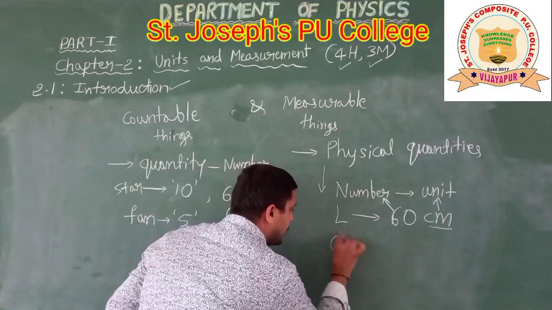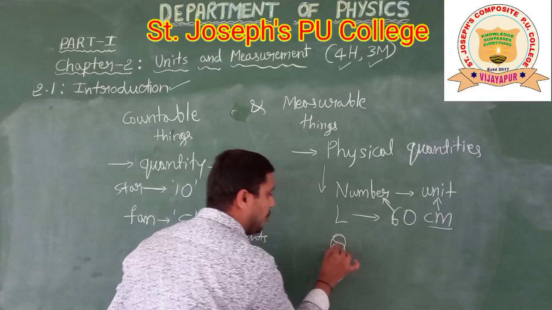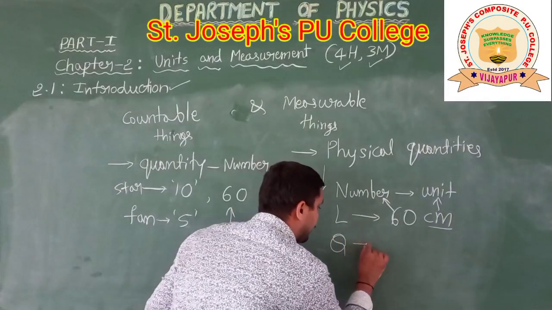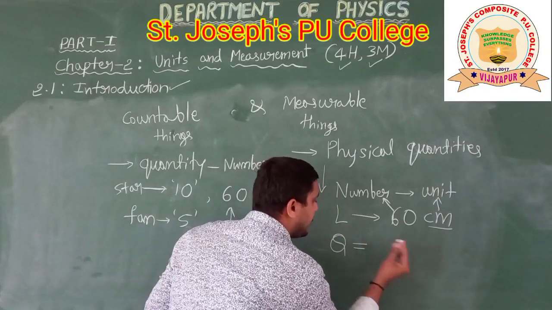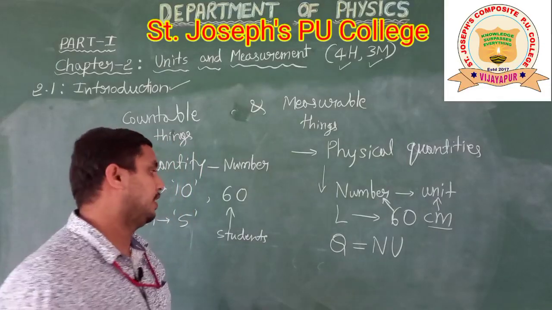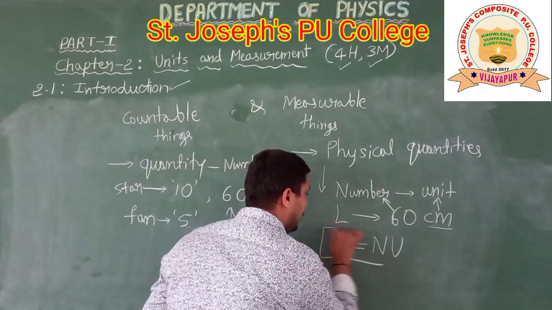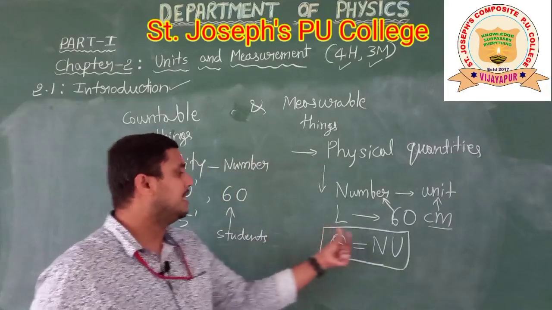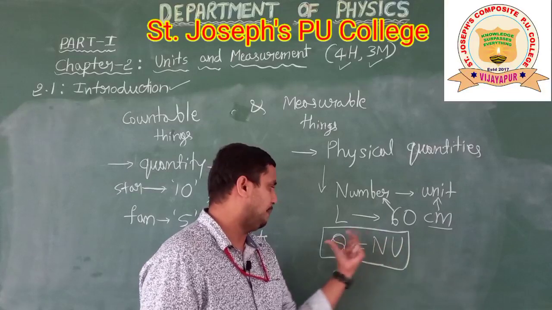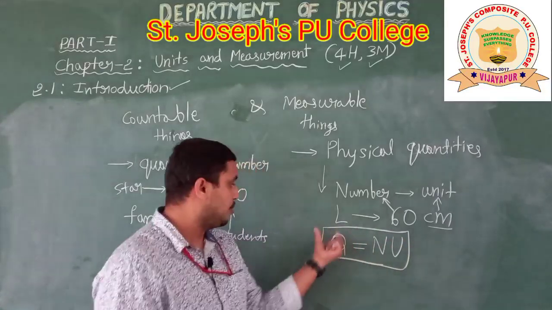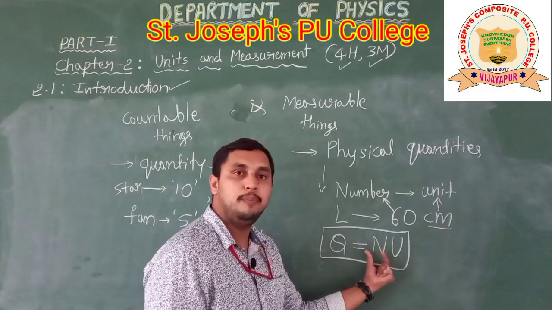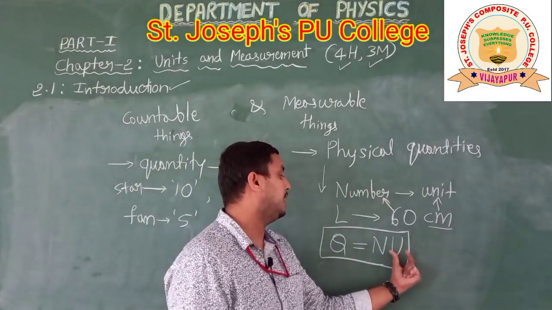In general, I can say that Q is the physical quantity. Mathematically, if Q is a physical quantity, it is expressed in terms of a number and its unit. Q is equal to N into U. N is a number, U is the unit. For remembering purposes, Q is the symbol of a physical quantity, N is a number, U is a proper unit.